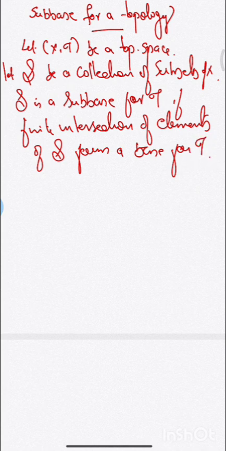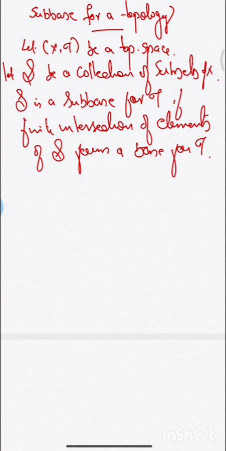When you consider finite intersection of elements of script S, what is the meaning of that? We are taking the one element intersection. One element intersection means the element itself. That means S is clearly contained in that finite intersection of elements of S. Then you consider the two element intersection, three element intersection, etc. You consider all kinds of finite intersections of elements of script S. That should form a collection, and this should be a base for tau.